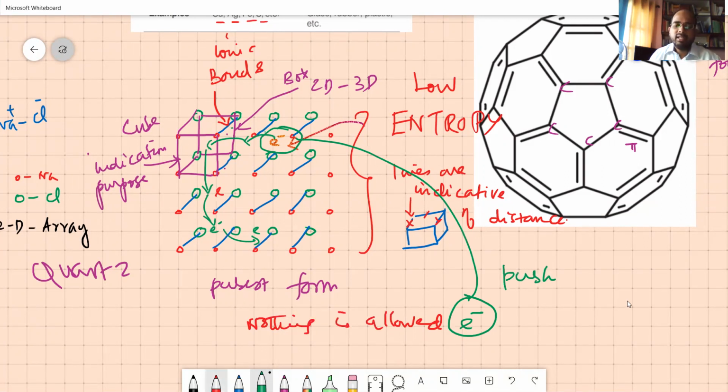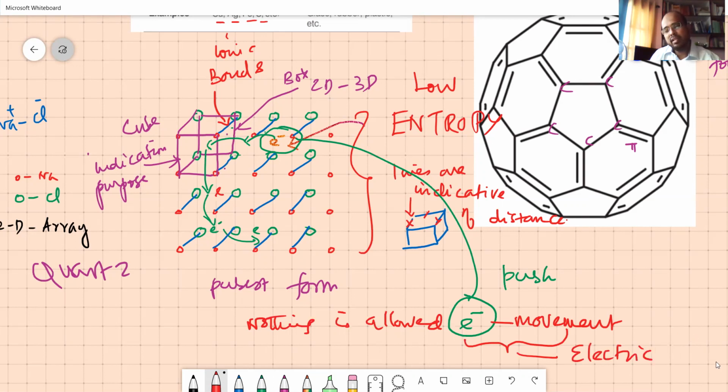What do you call the electron movement? Push ஆயிட்டே இருந்துச்சுன்னா என்ன ஆகும், அந்த மூவ்மெண்ட் ஆயிட்டே இருக்கும். எலக்ட்ரான் ஒரு இடத்துல இருக்கு. Electron movement is now what we call it as the electricity, electric current. That is why you have a small tablet. Okay, you put it in watch, it works like a cell, it works like a battery. How does it work? You have got a purest substance. In the purest substance, you are putting an electron. The electron is not allowed by means of the lowest entropy. It keeps on pushing. It moves from one place to another place, and when it moves from one place to another place, it constitutes electricity.